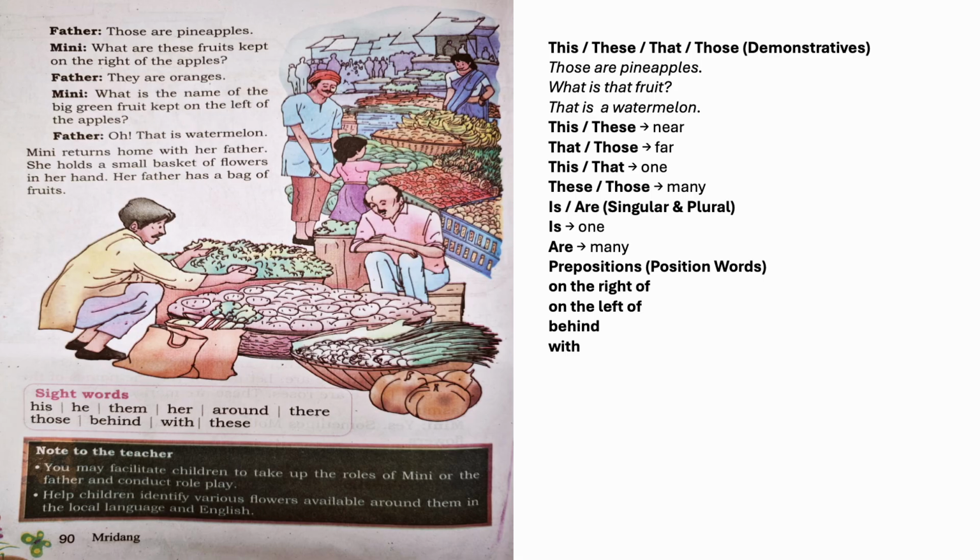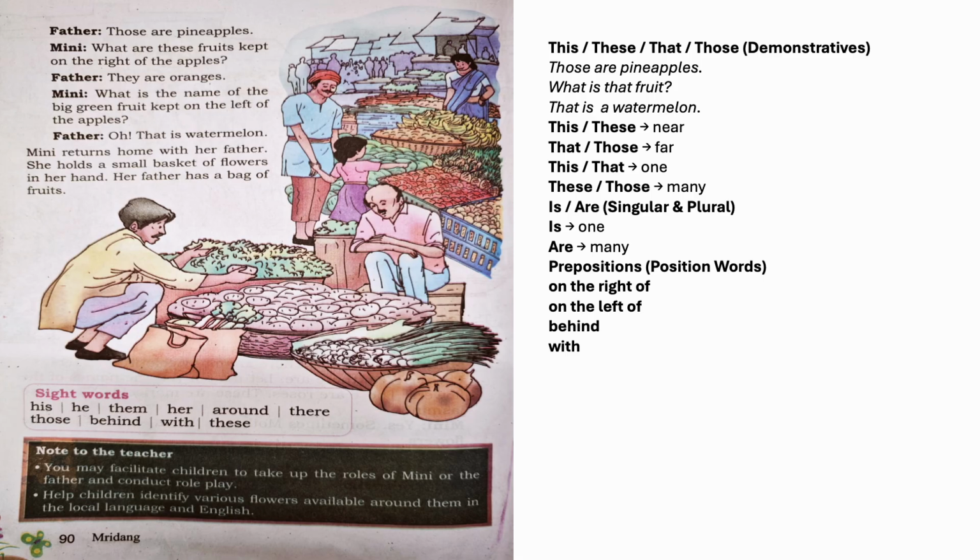Minnie asks, what are these fruits kept on the right of the apples? So these is used for things near us. Fruits and apples are plural nouns. Right of is a position word. It tells us place. Father says, they are oranges. So they is a pronoun here. It replaces the word fruits. Orange is a plural noun.